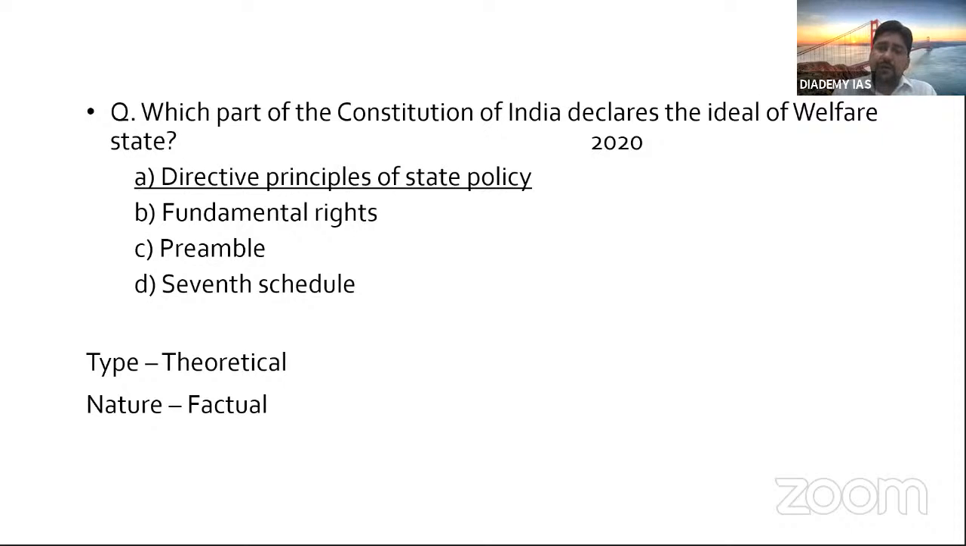if tomorrow in 2021 any question comes, suppose a subjective question comes that the idea of welfare is present in, and there are three statements: fundamental rights, DPSP, your fundamental duties, or any other provision, then all three are correct. In that case, you have to see the design of the question. So based on my experience, I have told you how a future question can be framed. And in our test series also we ask such things, right? In our classroom also, when we discuss, we try to touch as many areas as possible.